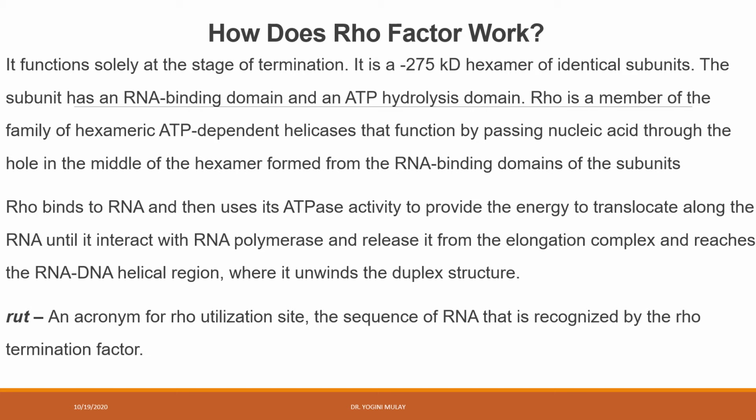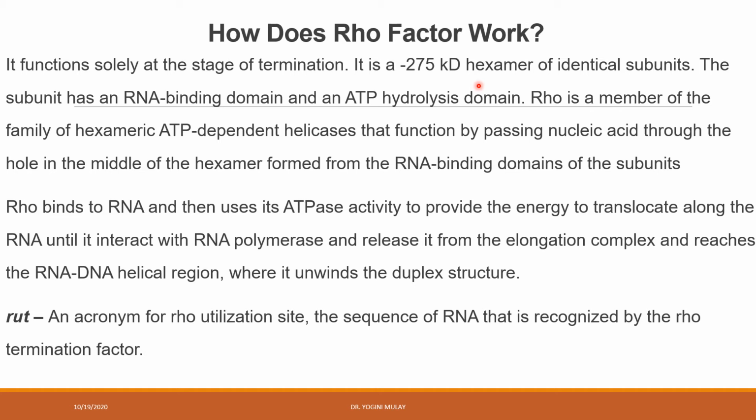Now let's talk about extrinsic termination. As I already told you, in case of extrinsic termination, the terminator sequence that is present is not strong enough to cause the termination. Therefore, it requires the help of an external protein, and that protein is known as the Rho factor. This Rho protein is mainly involved in the termination. Actually, these Rho factors work as a hexamer.